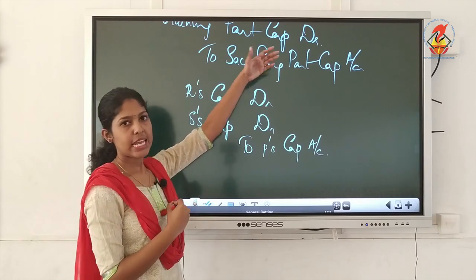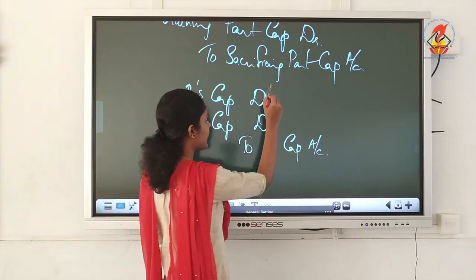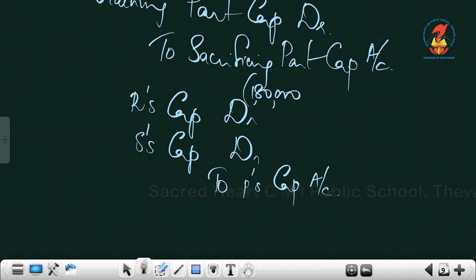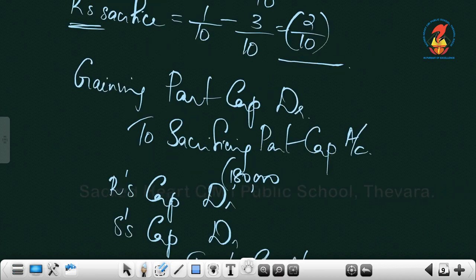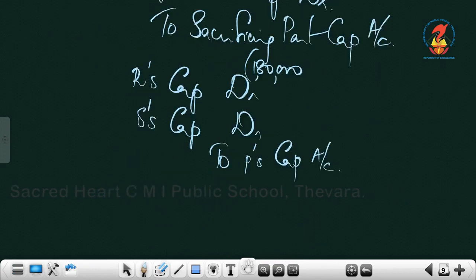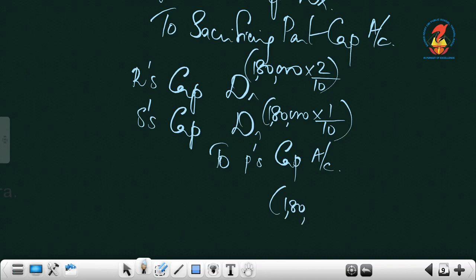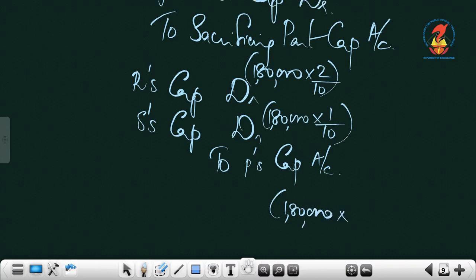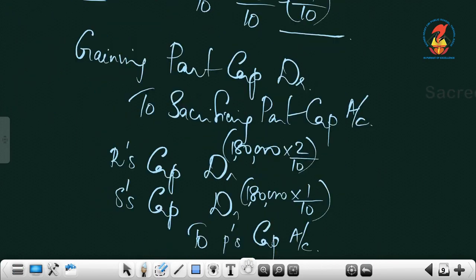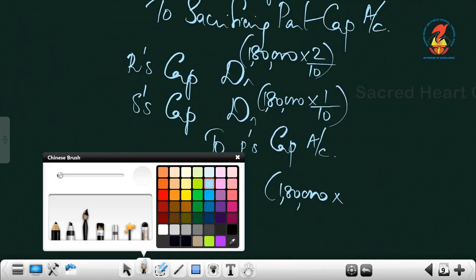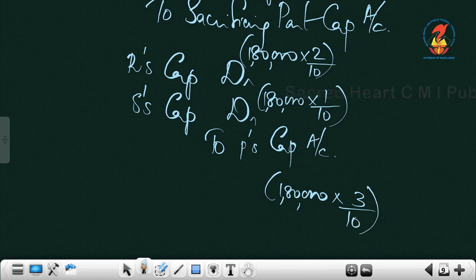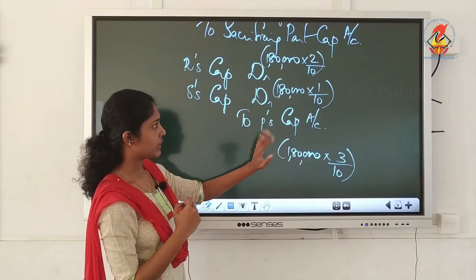We already computed the net effect and the balance we got is 1,80,000. Out of 1,80,000, what is R's gaining proportion? R's gaining proportion is 2 by 10. So you do 1,80,000 into 2 by 10. Then S's capital, who is a new partner, what is his share? His share is 1 by 10. What is the sacrificing share of P? 1,80,000 into the sacrificing proportion, 3 by 10. So this is how you have to take the figures.